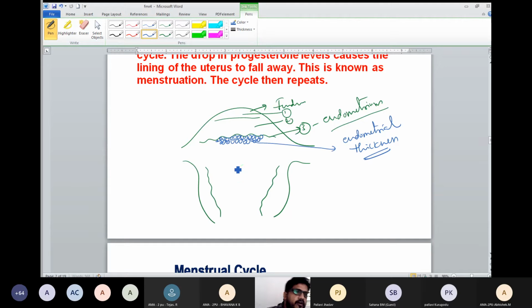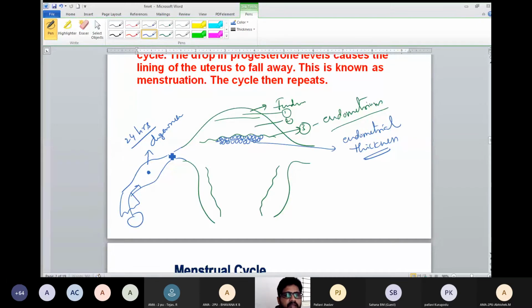This endometrial thickness falls off, along with the secondary oocyte. Here the secondary oocyte will be there, no? From the ovary, it has come for fertilization. If fertilization fails, the secondary oocyte will degenerate within 24 hours. Then this secondary oocyte and the thickening, also called a mesh-like structure, both the secondary oocyte and the thickened endometrium will be shed off, damaged. At that time bleeding takes place.